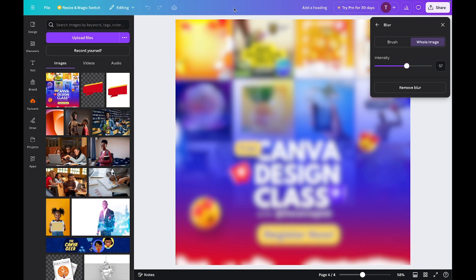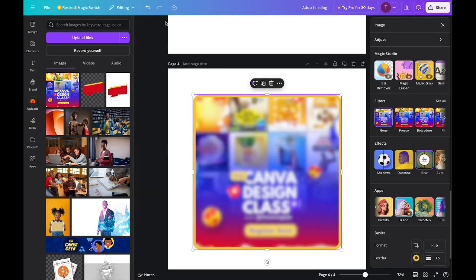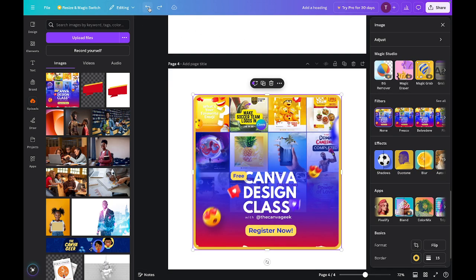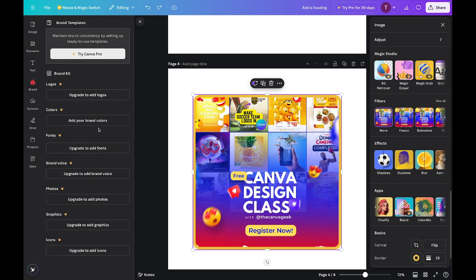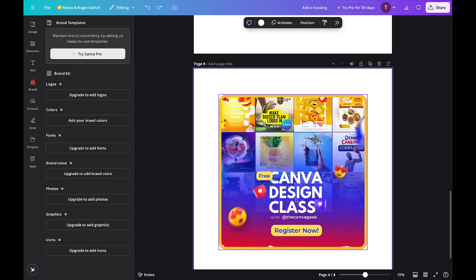Now we're going to undo that step. Let's click this away, undo until we have a clear image. Great. Now we're going to go to brand. So the brand is not applicable to us right now because this account is still free, it's not paid. So those things I explained, being able to put your logo, your color, your font, your brand voice, the photos, graphics, icons, they are only applicable to you when you've paid.